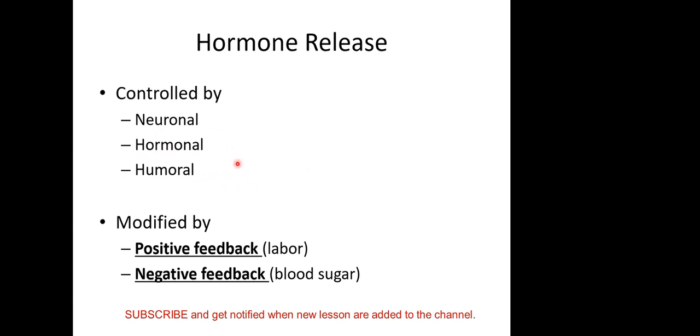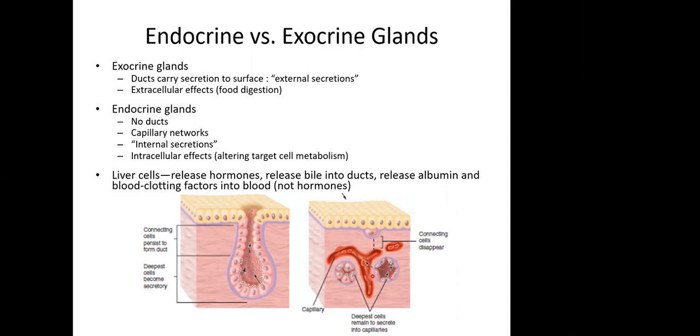The release of hormones, as we talked about yesterday, is modified by feedback. And now we know what negative feedback is. We saw that pathway. So in negative feedback, we are decreasing the product at the end of the pathway. In positive feedback, we are increasing the product at the end of the pathway.